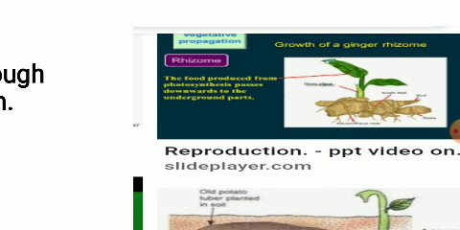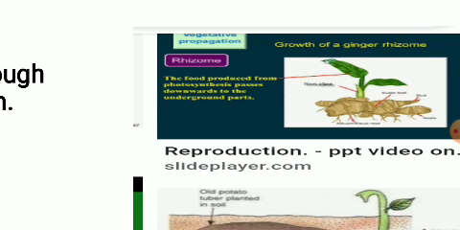These are nothing but the nodes on the stem, the nodes where the leaves start growing. Understood? You can also observe the bud region, small outgrowths, in the ginger. When this ginger is placed in the soil, you can observe the new plant starting to arise.